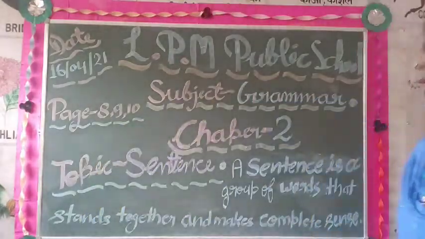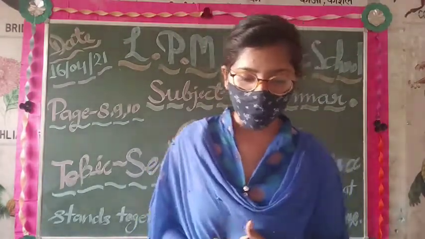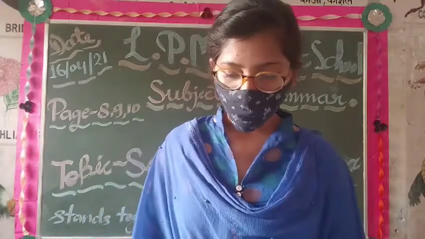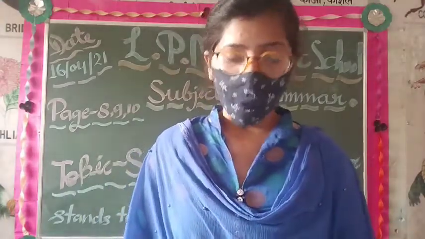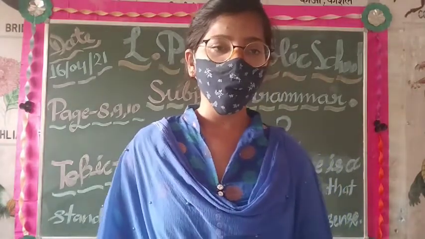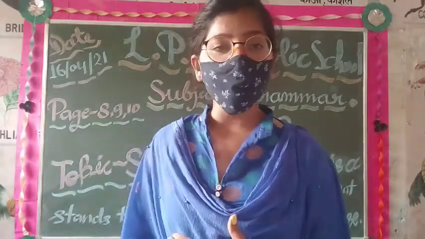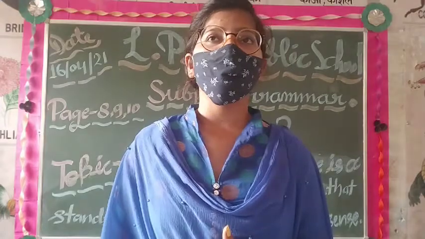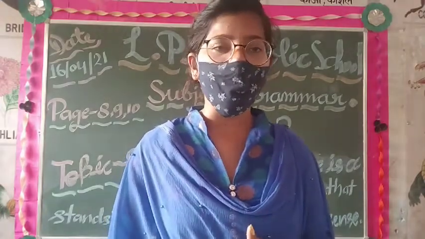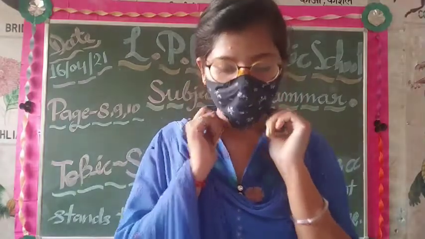Now we are going to read the second example of a sentence: Sanya is good at drawing. As you can see, the sentence begins with a capital letter and ends with a full stop. In Sanya, S is a capital letter.